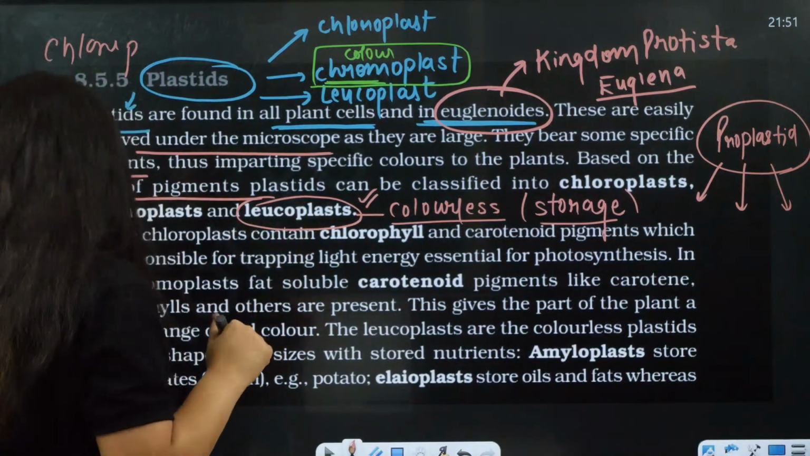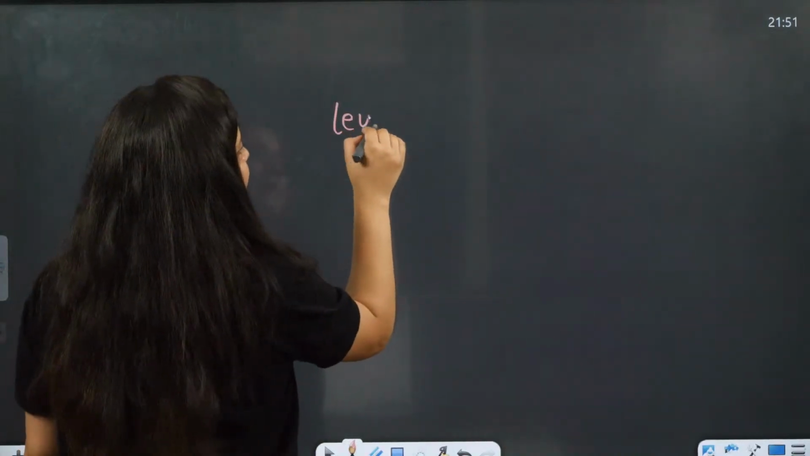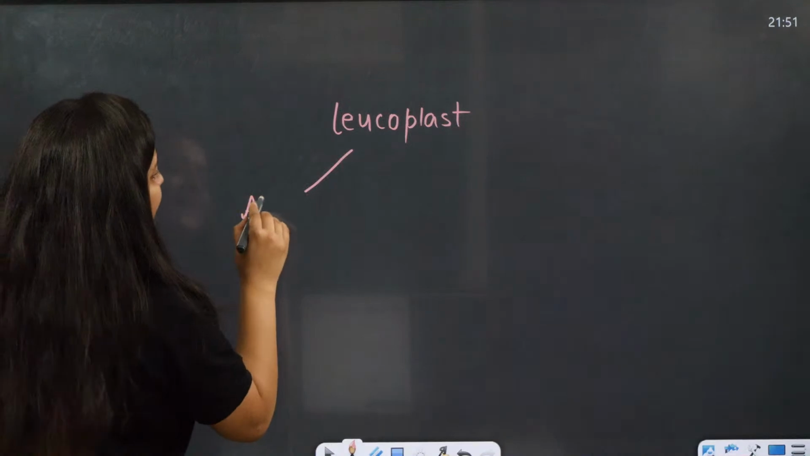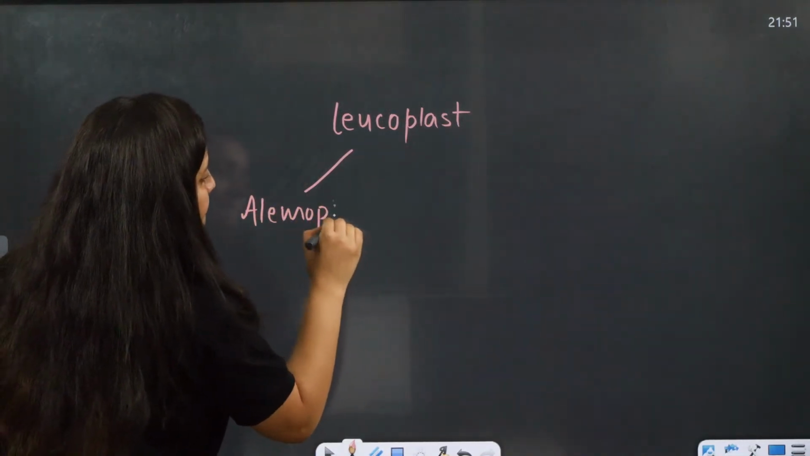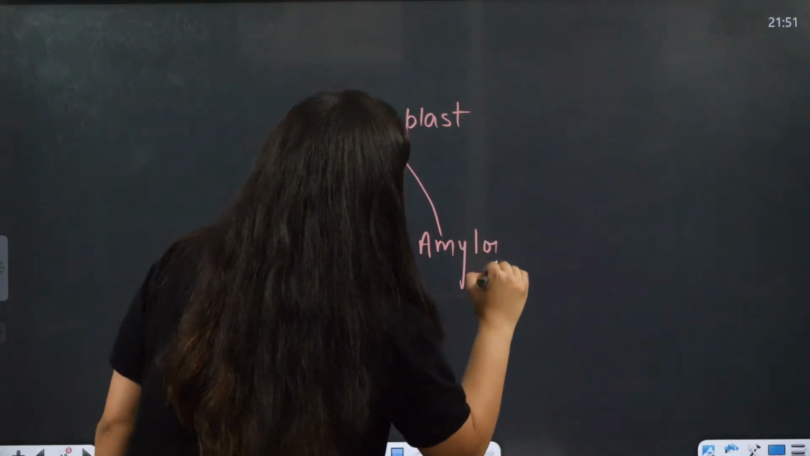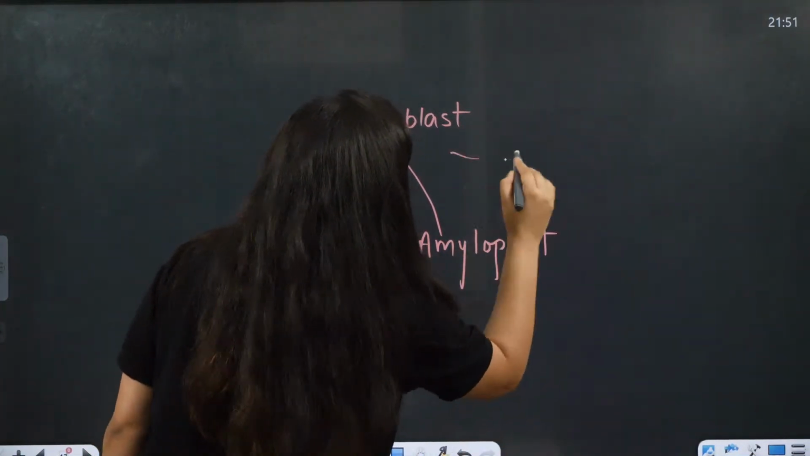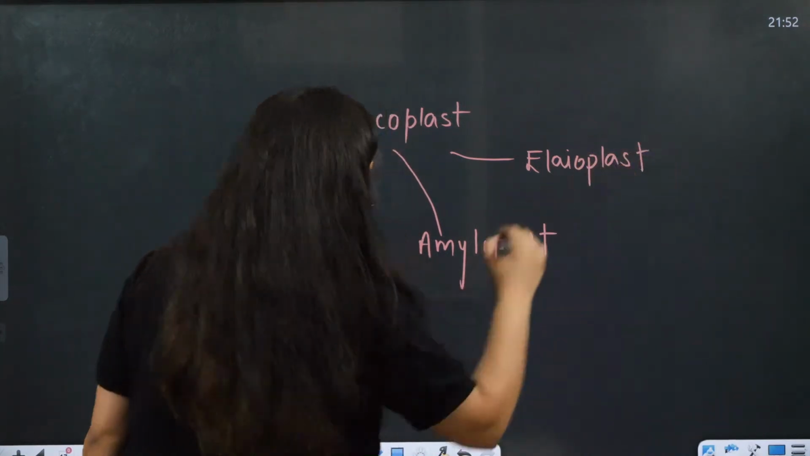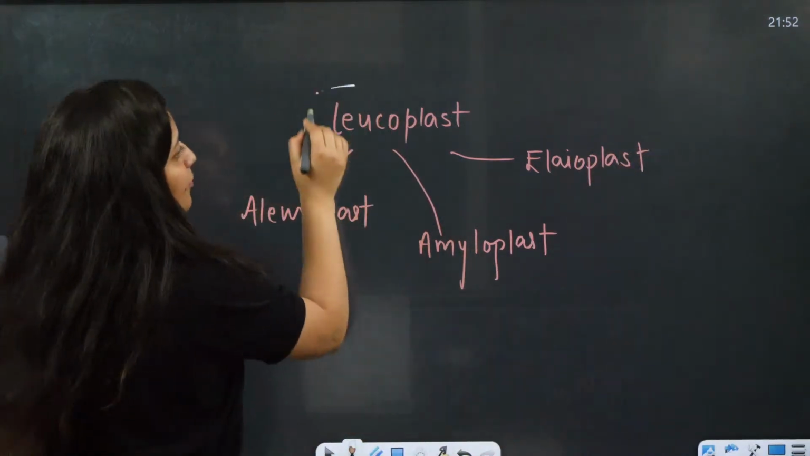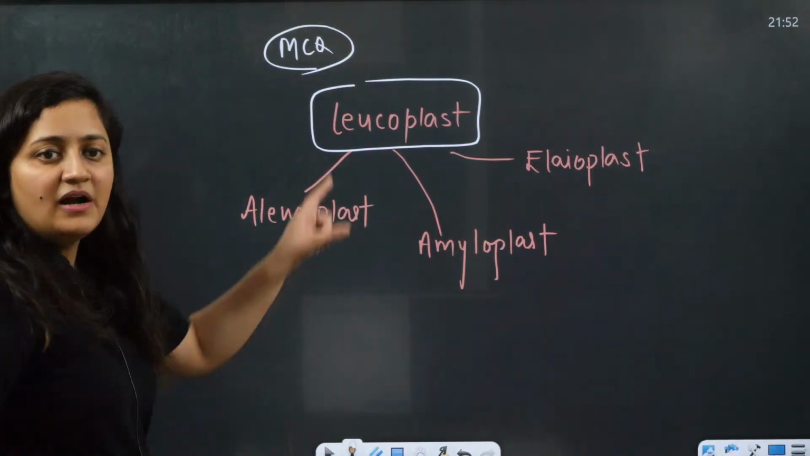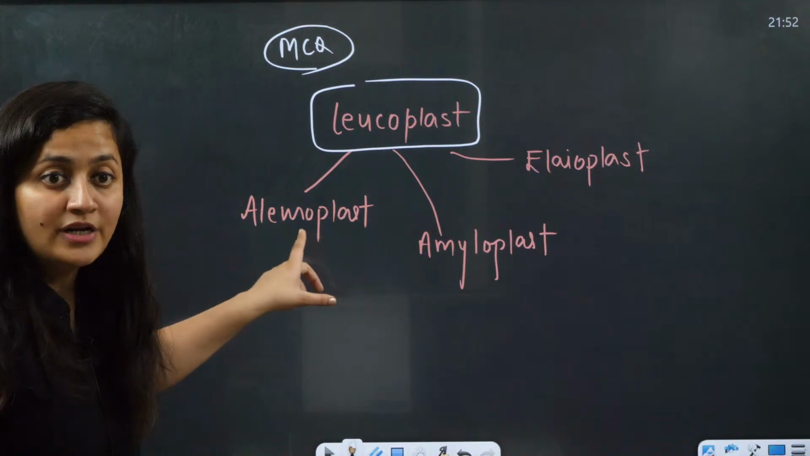When you talk about leucoplast, there are three types: aleuroplast, amyloplast, and the last is elaioplast. This is what you need to remember, given in NCERT, and it is important from the examination point of view, important for MCQs. So you should note it down in your notes.